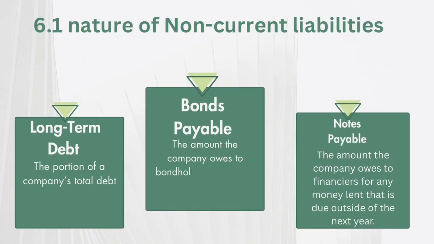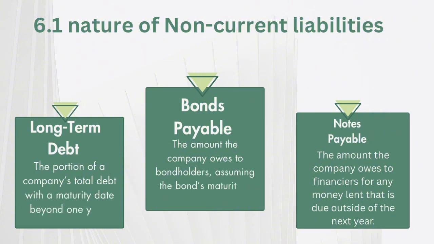Firstly, long-term debt, the portion of a company's total debt with a maturity date beyond 1 year. The second will be bonds payable, the amount the company owes to the bondholders, assuming the bond maturity is outside the next year. The final will be the notes payable, the amount the company owes the financier for any money lent that is due outside of the next year.